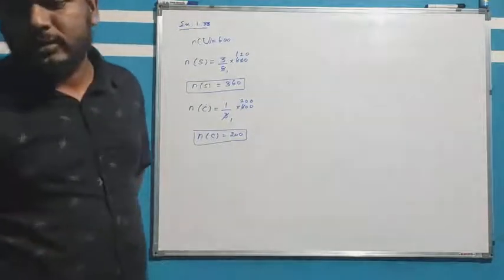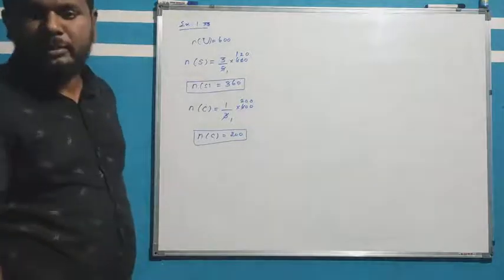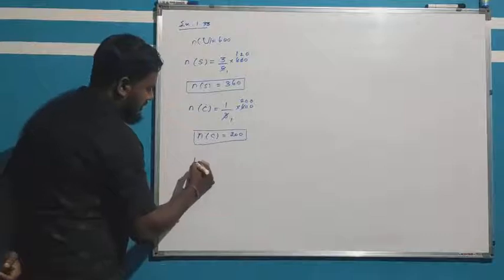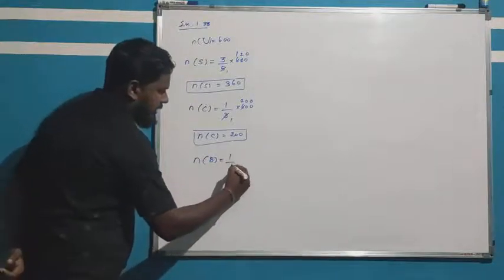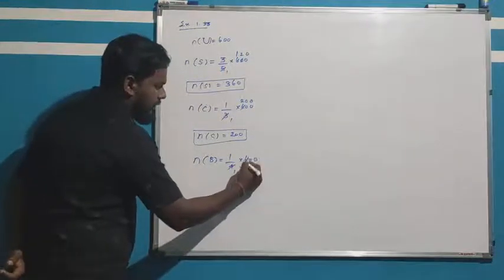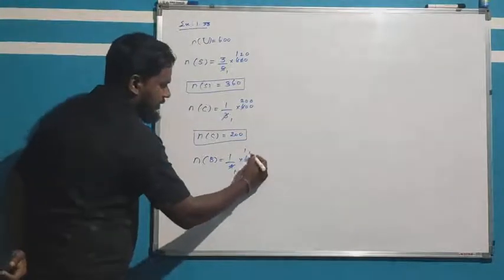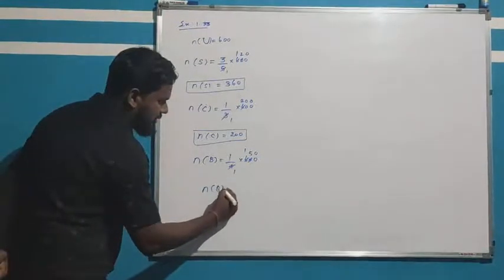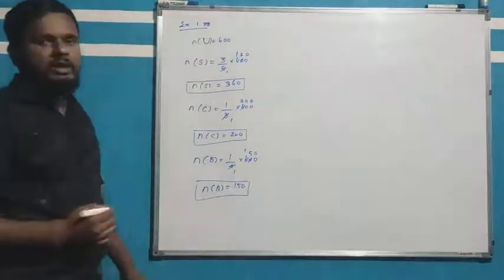Next, 1 by 4 of them use a bicycle, so bicycle means n of b, 1 by 4 into 600 families. 1 4 is a 4, 1 4 is a 4, remaining 2 there, put 0, means 20 will come, 5 4 is a 20, so take 0 here. So n of b, the number of bicycle users, is 150 families.